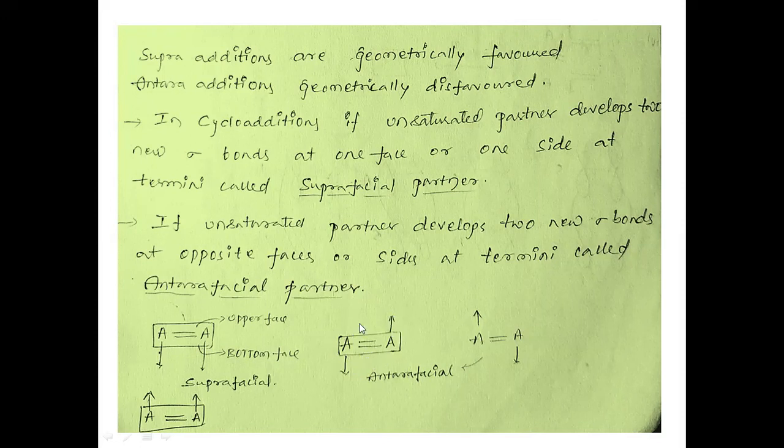So this is the antarafacial approach, and this is the suprafacial approach in cycloaddition reactions. Based on the approach of the partners, the reactions are classified into four types that we discussed previously: supra-supra, supra-antara, antara-supra, and antara-antara.